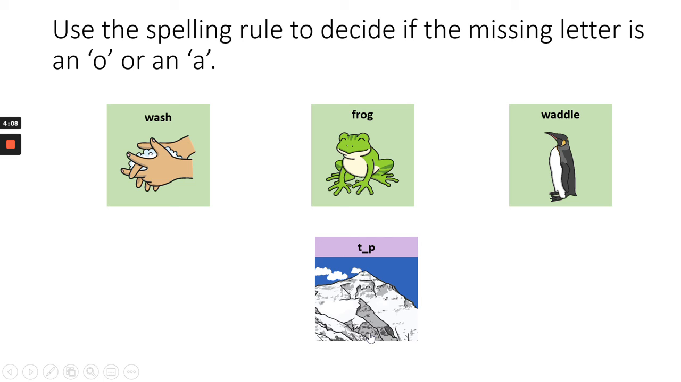Top. What about top? At the top of the mountain, it's got an O sound in it. But is it the O or the A that we need to change it to? Well done if you got that. Top. Top. There is no W, so we do not need to change it to an A. If we change that letter to an A, it would say a different word. It would say tap, tap. So we do not need to change our letter.